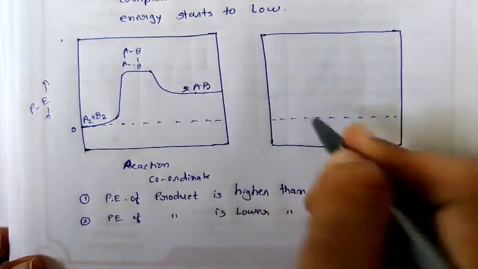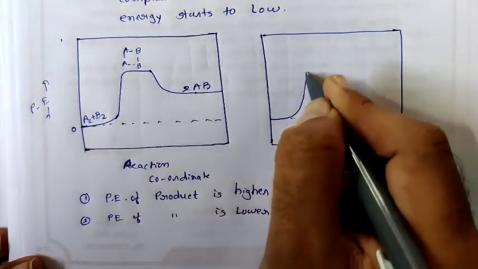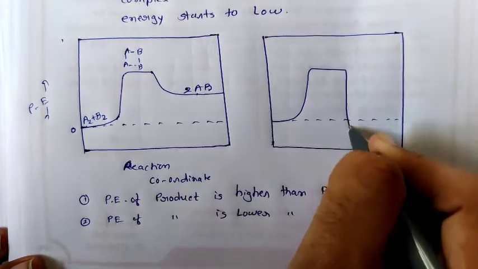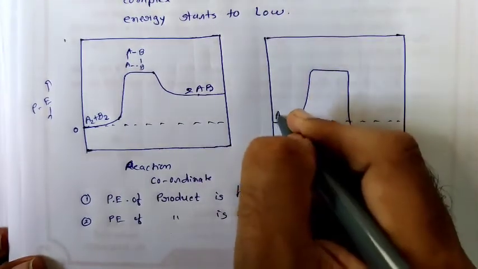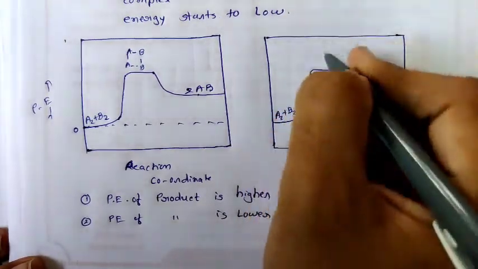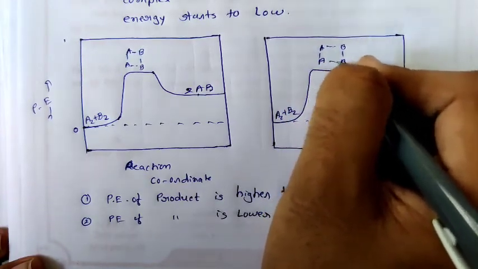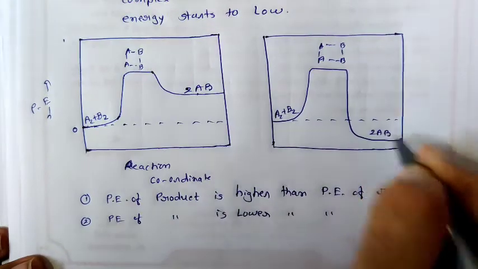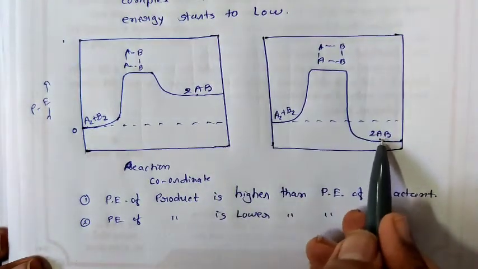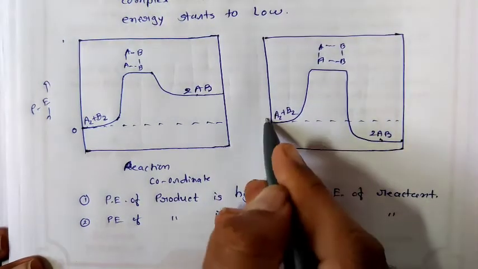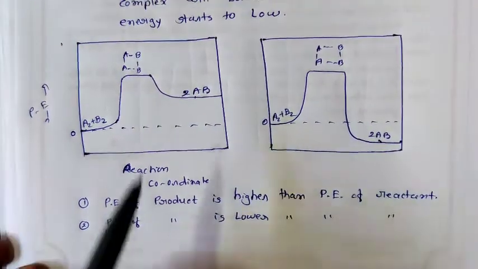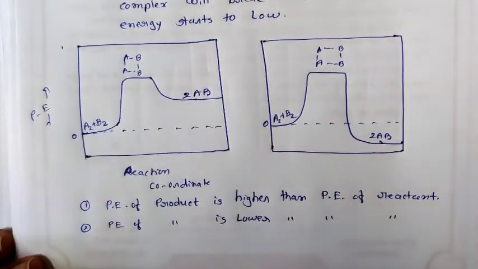Now on this way, it is highest, now it will become low. A2 plus B2, here the activated complex will produce, and here 2AB. But just see, the potential energy of product is lower than reactant, and on this side it is higher than reactant.